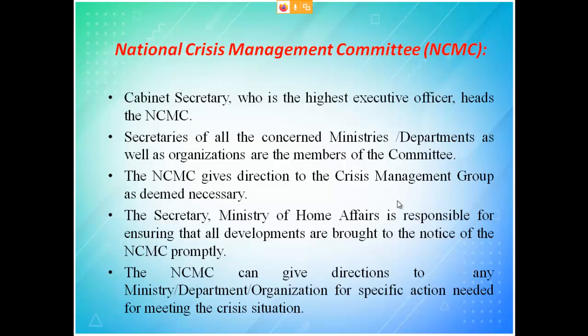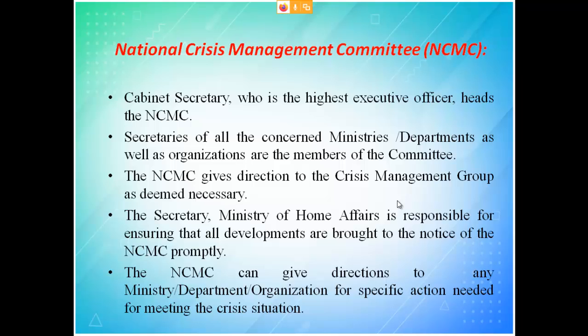Now, the cabinet secretary, who is the highest executive officer, heads this National Crisis Management Committee. So NCMC, National Crisis Management Committee, is there, and the cabinet secretary at the time will be the highest executive officer of this. Secretaries of all concerned ministries, departments and organizations are the members of the committee. The NCMC gives direction to the crisis management group as deemed necessary.